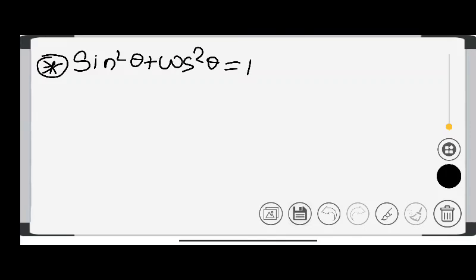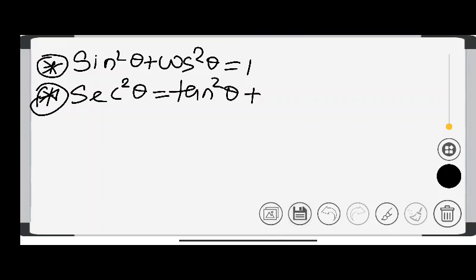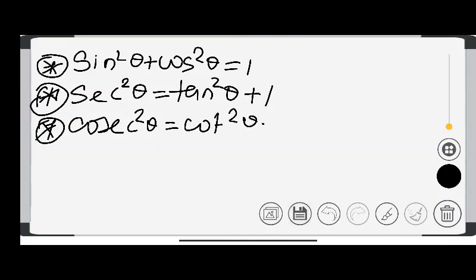So let's write all the identities. What you have found is that sine square theta plus cos square theta is equal to 1. Second one is secant square theta is equal to tan square theta plus 1. Third one is cosecant square theta is equal to cot square theta plus 1.